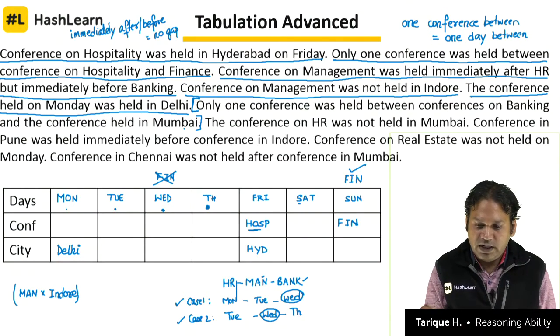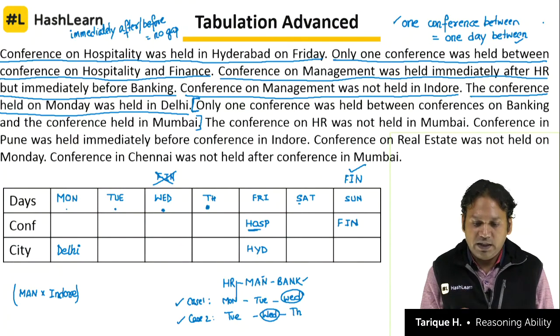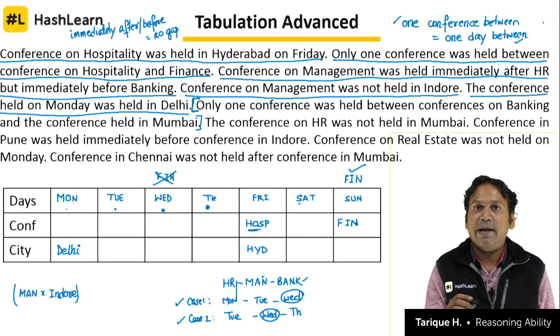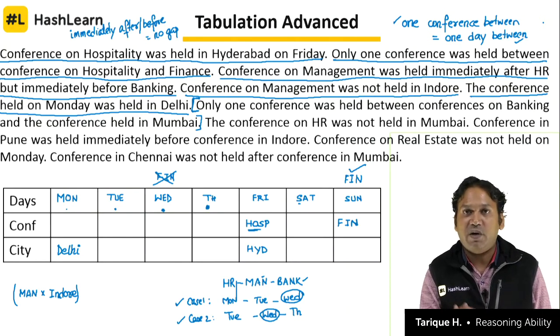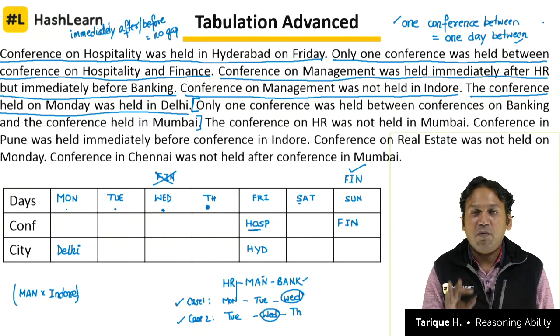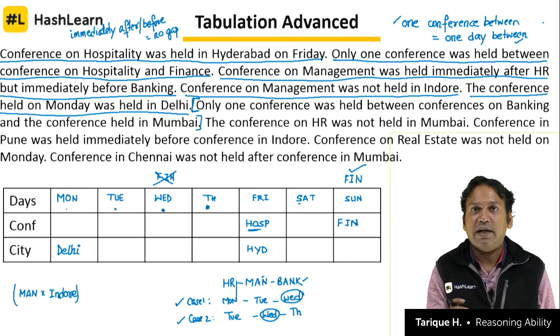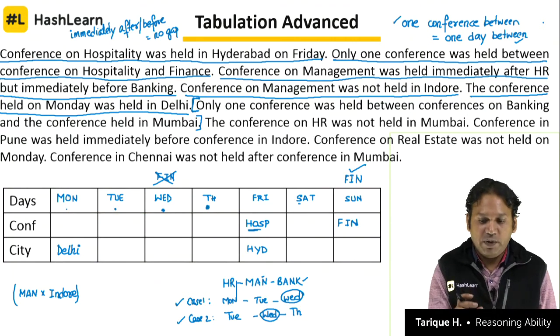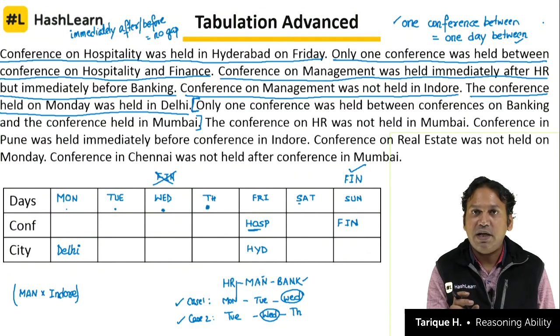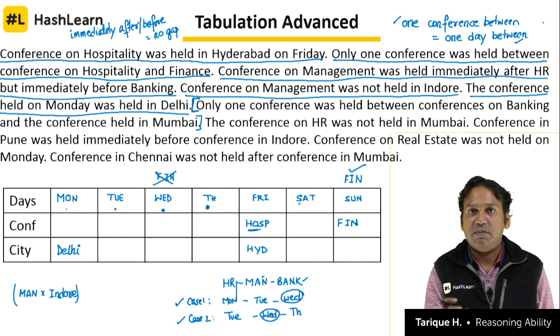Only one conference was held between. Again, one conference between means one day between. So what is the clue telling us? The clue is telling us that between banking and Mumbai there is a 1 day gap. One conference between means one day between. Between banking and Mumbai, on the day Mumbai is held and the day banking is held, there will be a one day gap between those two days. Suppose banking is on Tuesday, then Mumbai can be on Thursday because a one day gap will be there between them, that is Wednesday.